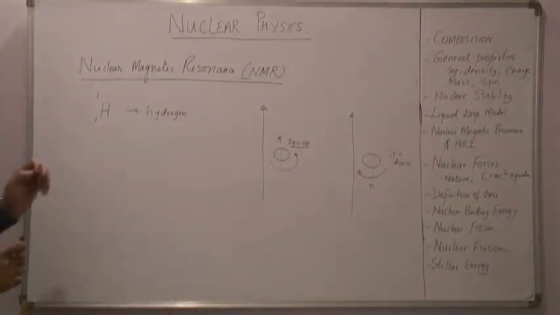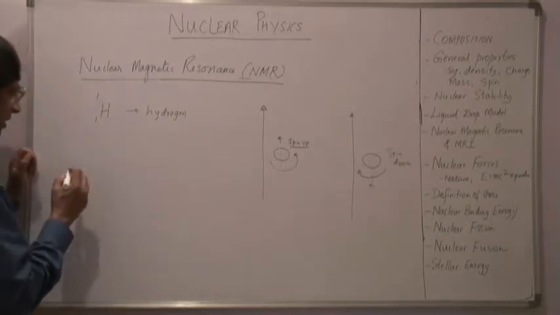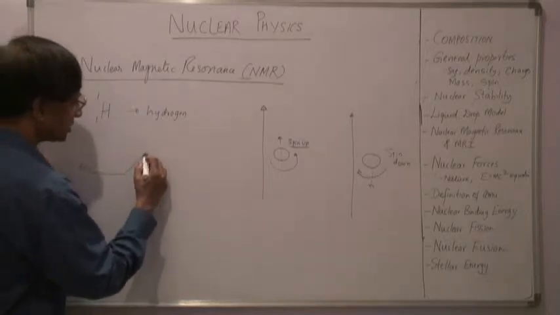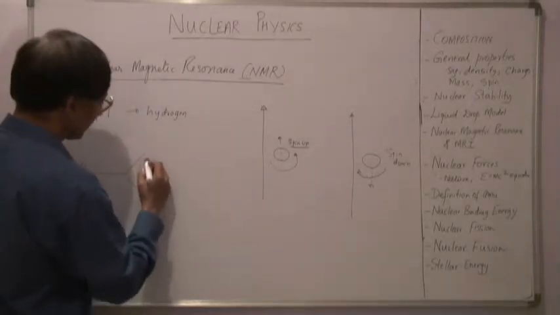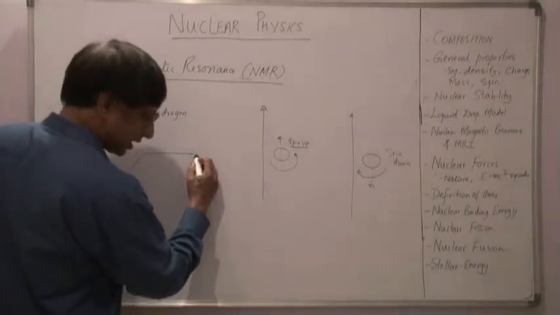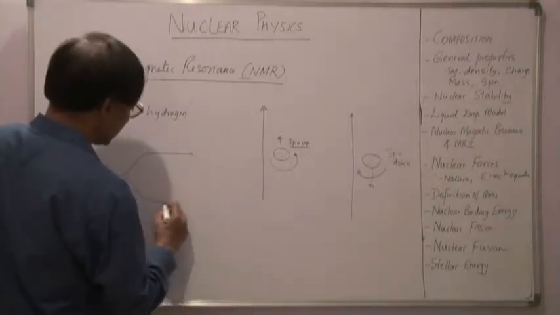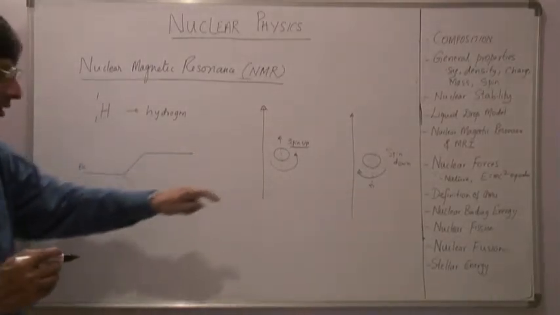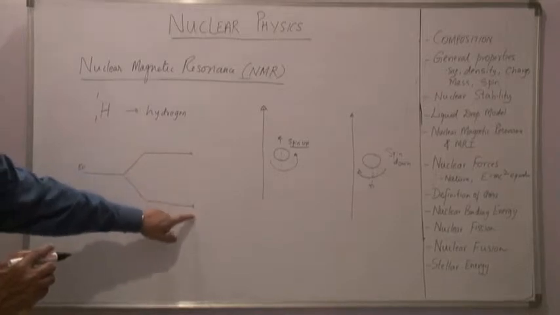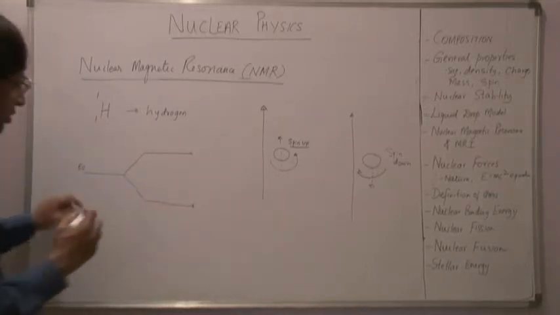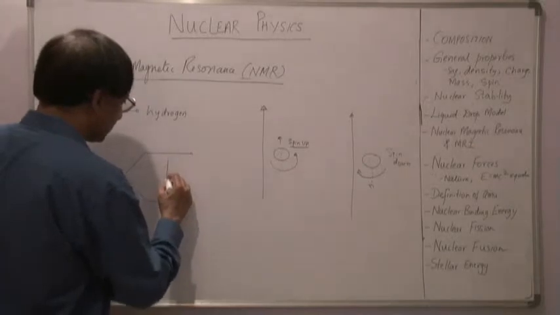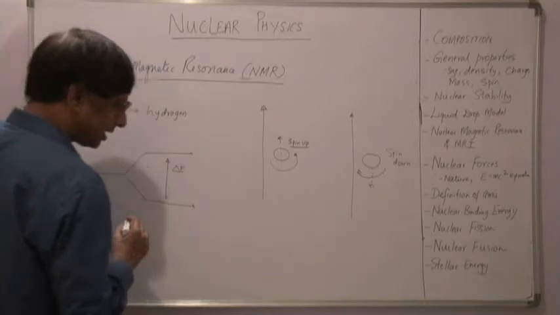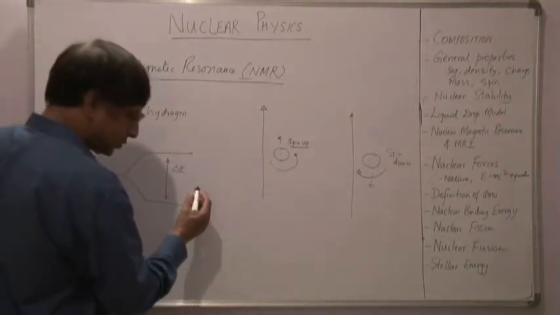So basically what happens is, in the presence of a magnetic field, the energy of the nucleus is seen to get split into two levels. This is the higher energy level and this is the lower energy level. This happens only in the presence of a magnetic field as shown here. This will be the spin down position, and this will be the energy associated with the spin up position. The difference in energy here, let us represent by delta E.